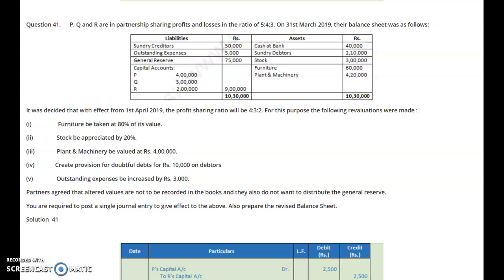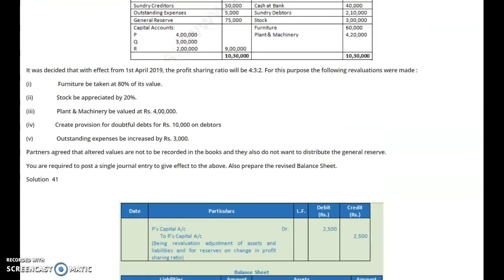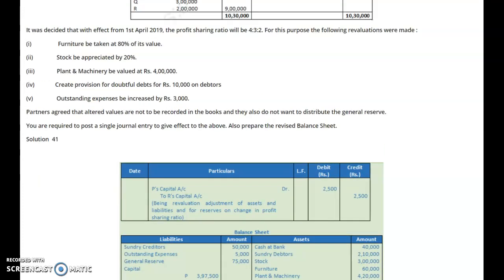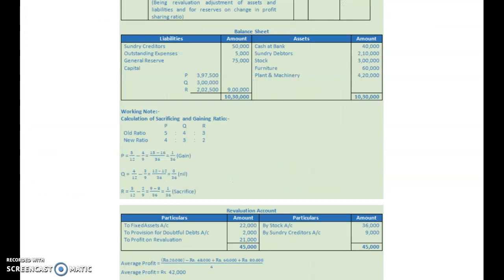Now 20% is the depreciation, so 12,000 will be the amount of depreciation on the furniture account. That will be shown on the debit side of the revaluation account. Then stock be appreciated by 20%. Stock is 3 lakh. 20% of 3 lakh is 60,000. It is to be credited in the revaluation account.